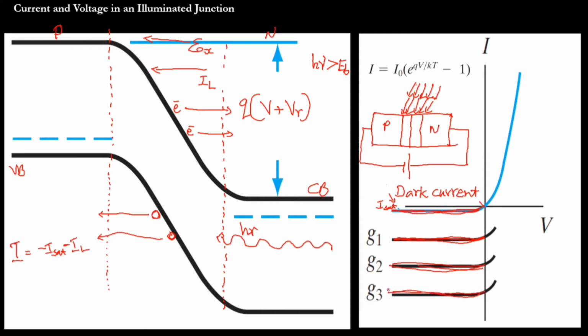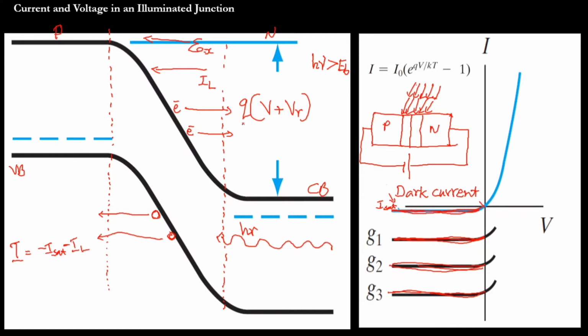All this current will flow from N to P, opposite to the normal diode current, which is always P to N. When you forward bias the PN junction, the current flows from P to N, that we know. But here the current flows from N to P, because electrons are flowing from P to N. That is why the minus sign. So more current will flow through the junction because of more photons falling on the PN junction.